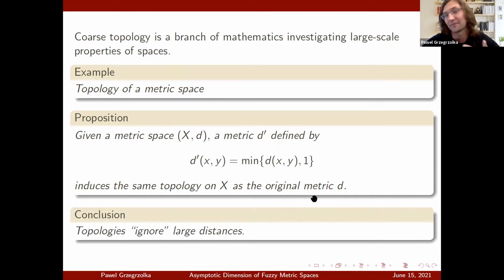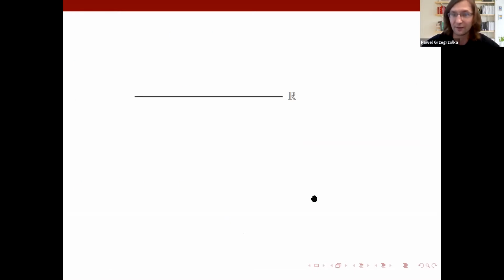So large-scale topology or large-scale geometry will be looking at more of the information that is given by the metric, so that we don't ignore those large distances. A good example of seeing how small-scale topology and large-scale geometry differ is to take a look at the real line and the integers.